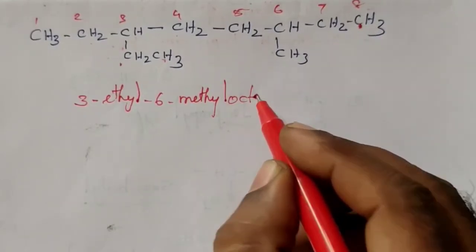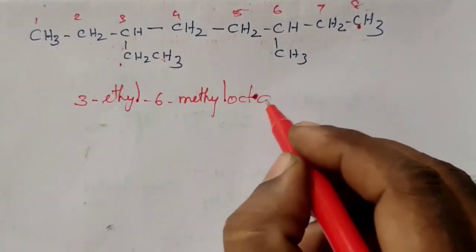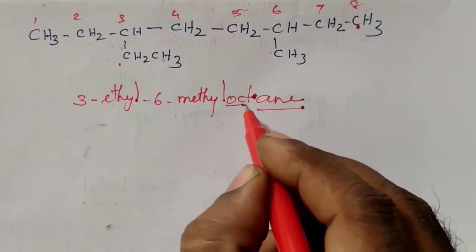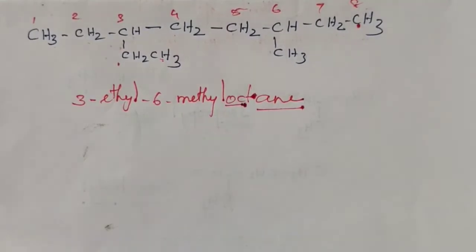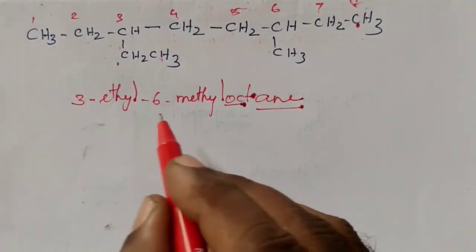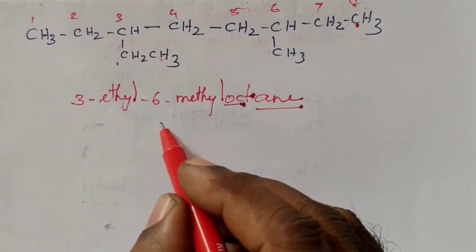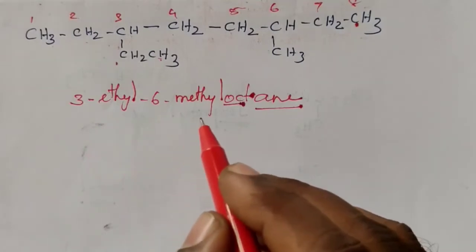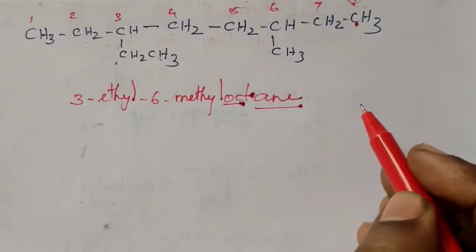Therefore oct. Single bonded, so ANE. The ANE indicates the functional group, oct indicates the root chain or parental chain, 3 ethyl, 6 methyl indicate the prefix. So the name of the compound is 3-ethyl-6-methyloctane.